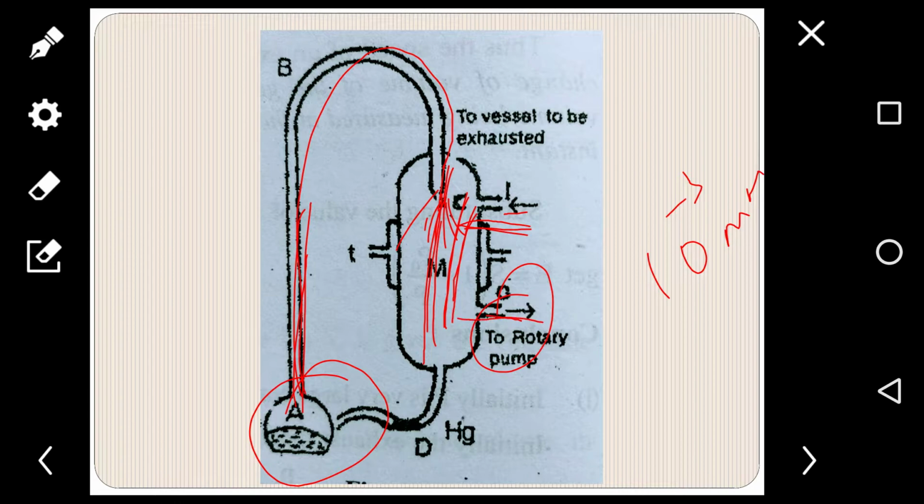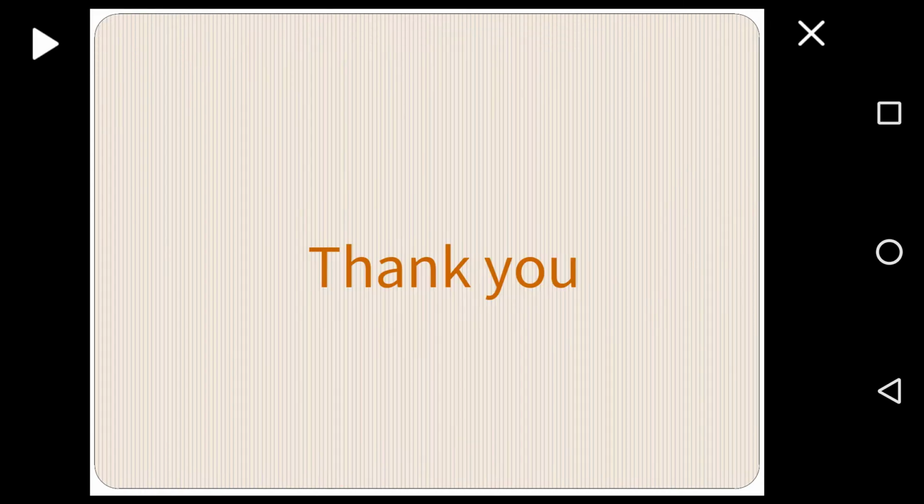The condensed mercury vapor enters A through tube D. The process continues, and it can produce pressures as low as 10 to the power of -5 mm of mercury to 10 to the power of -6 mm of mercury. And this is all about the construction and working of the mercury diffusion condensation pump. Okay, thank you.